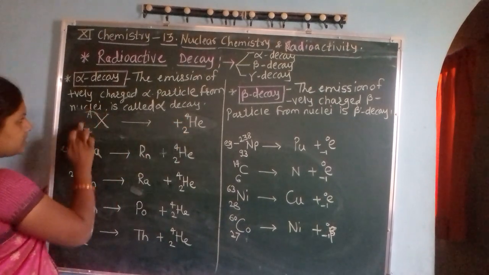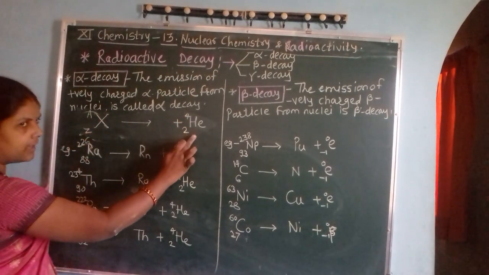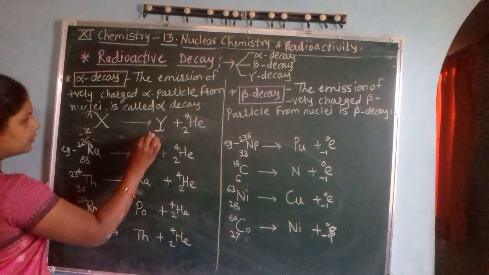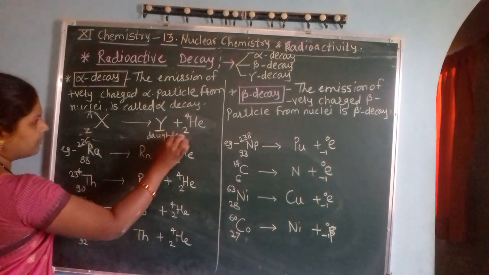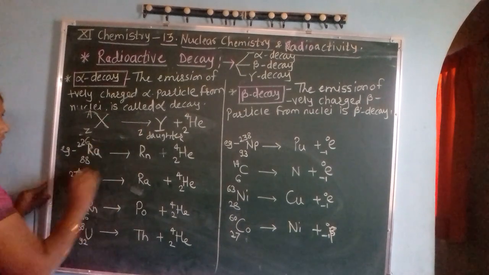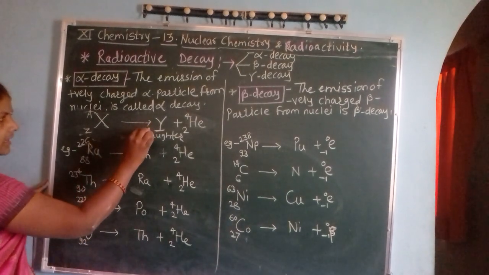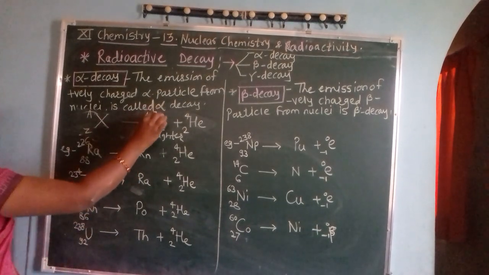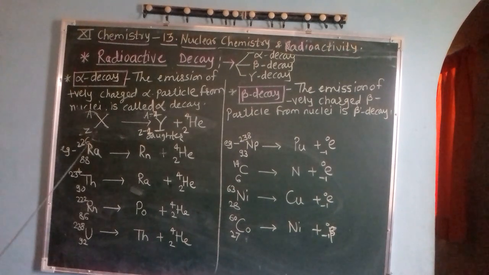So if from such a radioactive nuclei an alpha particle is emitted, the new daughter nuclei is formed with atomic number decreased by 2 and mass number decreased by 4. Means when there is emission of an alpha particle from the parent nuclei, the new daughter is formed which has atomic number decreased by 2 and mass number decreased by 4.